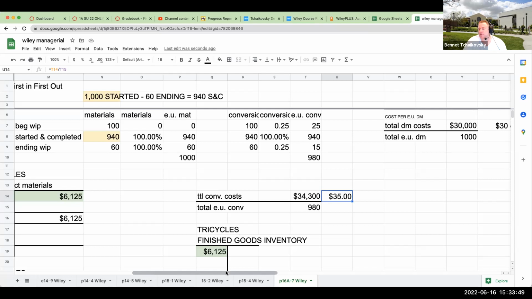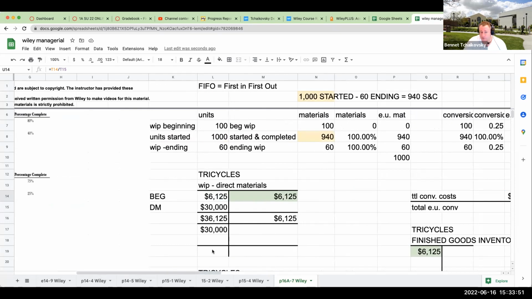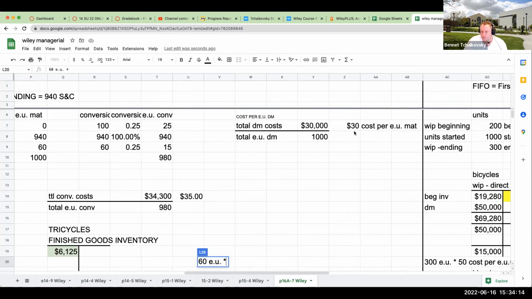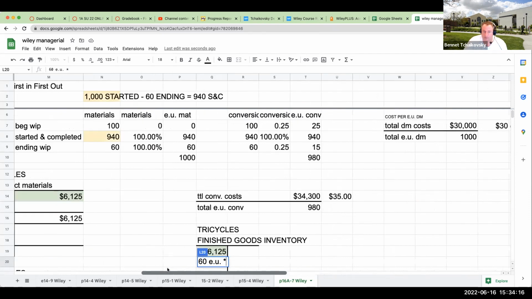Now, as we saw from the last example, I can take two approaches. Over here for the direct materials, I've got 60 equivalent units of direct materials in my ending work in process. So I can take 60 equivalent units and multiply that by my cost per equivalent unit for direct materials, which is 30.